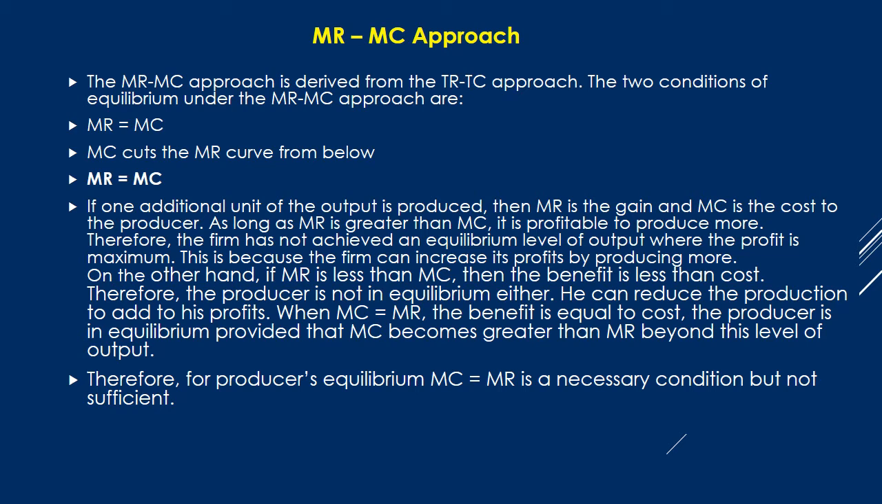When MC is equal to MR, the benefit is equal to the cost. The producer is in equilibrium, provided that MC becomes greater than MR beyond this level of output. Therefore, for producer's equilibrium, MC equal to MR is a necessary condition but not sufficient.